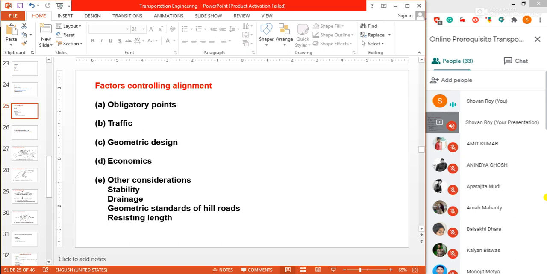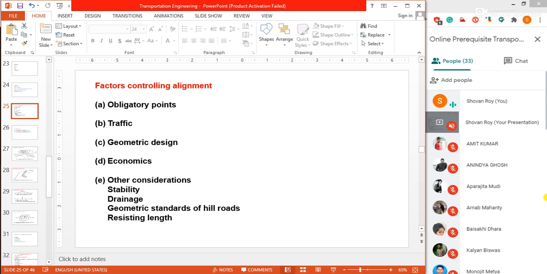So the absolute minimum sight distance which would invariably be available in every section of the road is the safe stopping distance for fast moving vehicles. Also, there should be enough distance visible ahead for safe overtaking observation of vehicles moving at design speed on the road. Hence, the alignment should be finalized in such a way that the obstructions to visibility do not restrict the sight distance requirements. What is sight distance, what is stopping sight distance, what is safe stopping sight distance, we will get from geometric design. Okay.